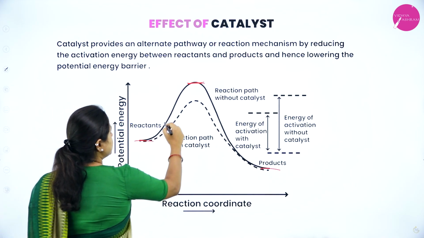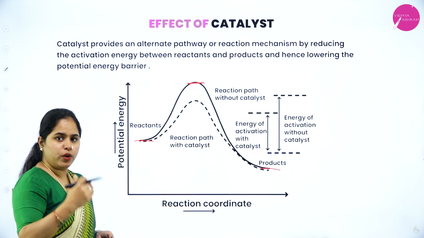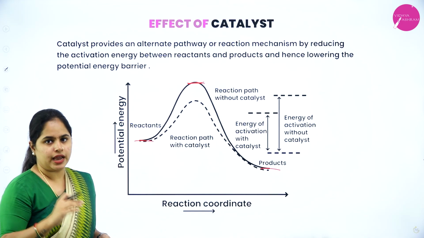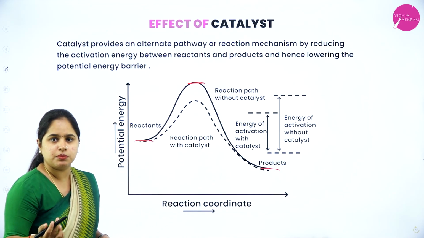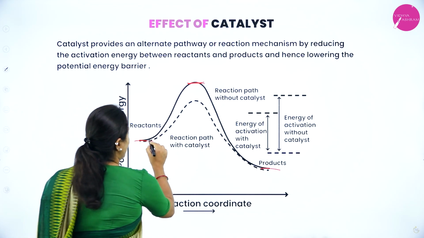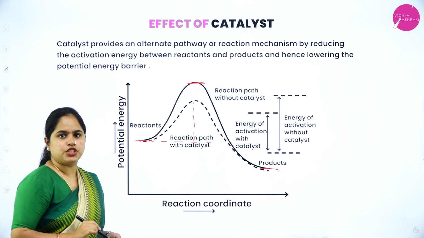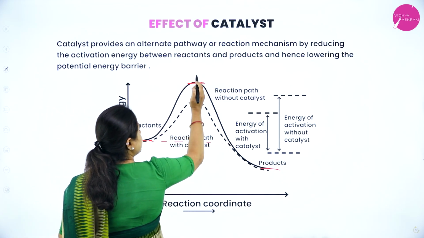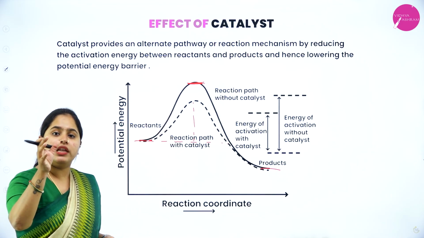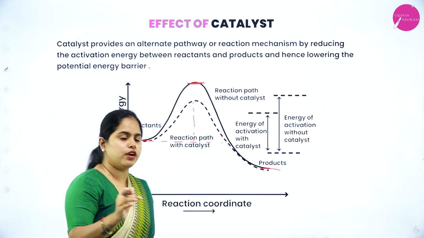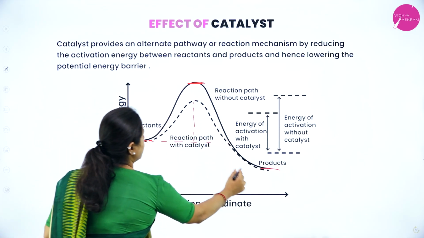So this bold line you can see is the activation energy when there was no catalyst present. Now this dotted line is the reaction path when a catalyst is added. So as you can see, once the catalyst is added, this is the activation energy. You can see the activation energy has decreased from here till here. Okay, so now only a little amount of energy is required for the reactants to form the intermediate state, and further it will form the products.